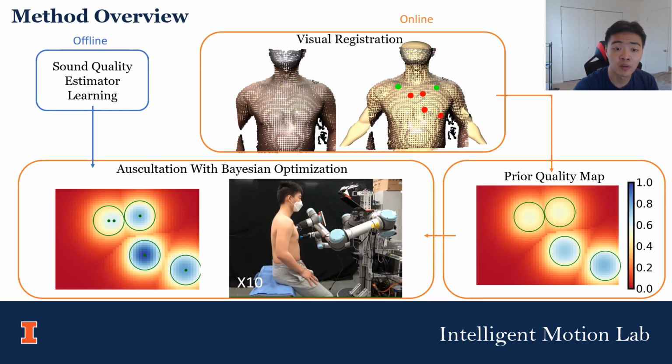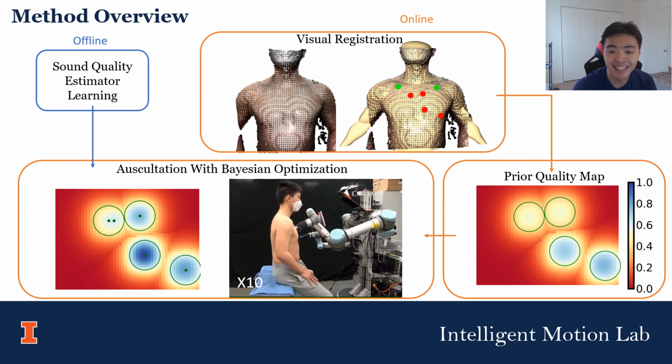Here is an overview of our method. In the offline phase, we train lung and heart sound quality estimators from a custom dataset of stethoscope recordings. In the online phase, we first perform visual registration and create a prior sound quality map. Then we search for high-quality sounds using Bayesian optimization, where a residual Gaussian process model maps the sound quality across the patient surface.